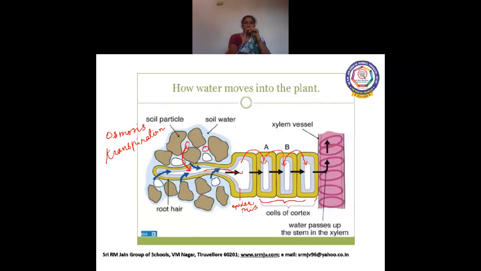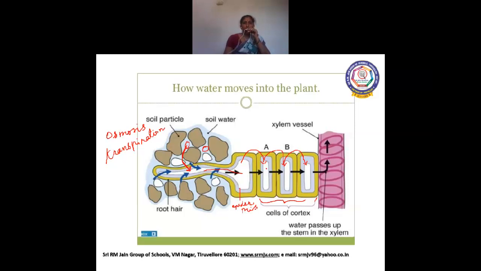So here you can see, as soon as the water enters here, the solvent along with the minerals, this cell becomes high in concentration. Then it moves to the next cell which has the lower concentration. So we have seen now how osmosis conducts water.